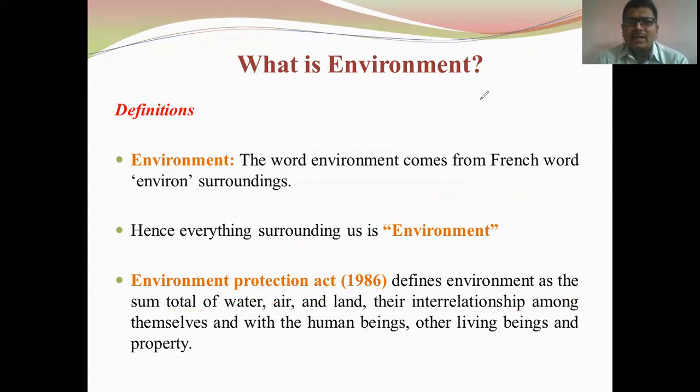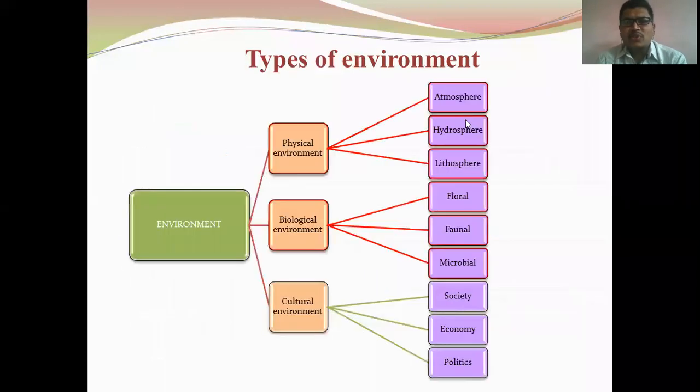Now the question again is, what are the types of environment? Environment is divided into three types. The first type is the physical environment, the second is the biological environment, and the third is the cultural environment. Then the physical environment is again subdivided into three types: atmosphere, hydrosphere, and lithosphere.